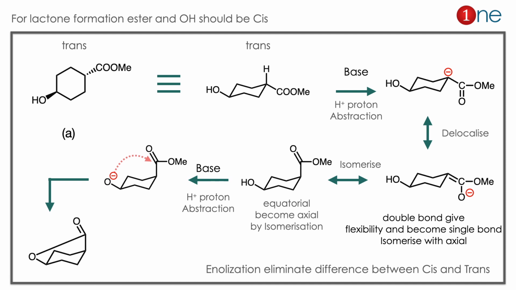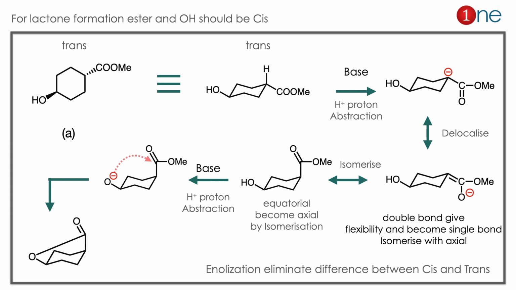Then if you use the base again, it will abstract the proton. You have the cyclic ring formation. So enolization creates the double bond there, so it loses the difference between cis and trans. What really happens is COMe becomes axial there. So the axial can be attacked by OH easily, which can lose the proton there and attack. OMe is a good leaving group, you have ketone formation.